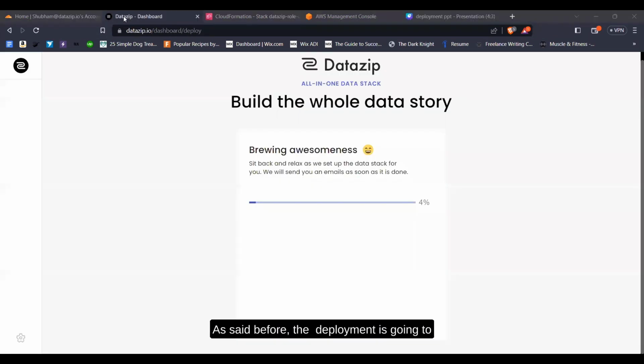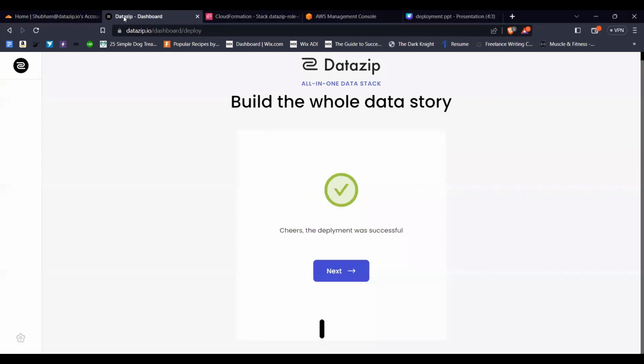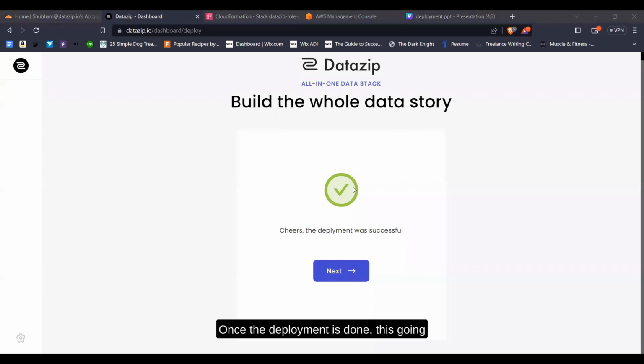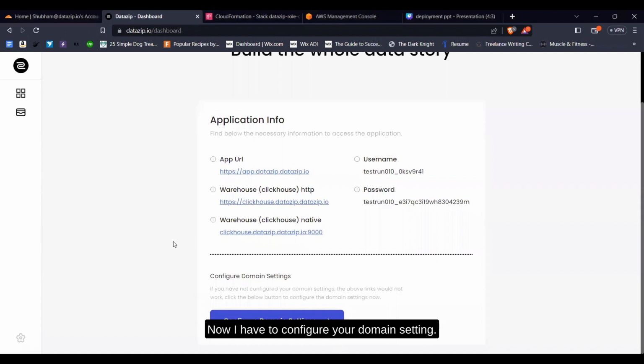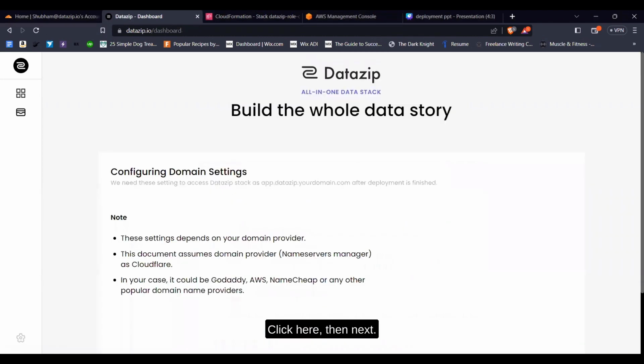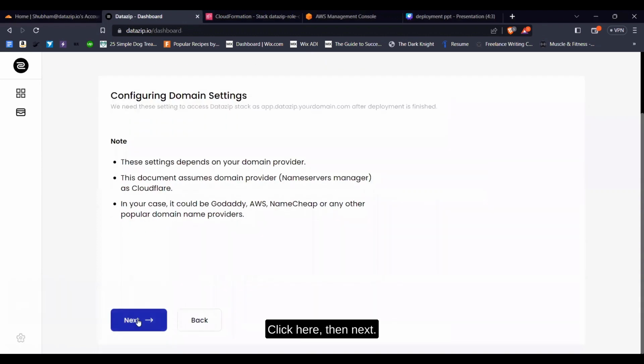As said before, the deployment is going to take 20 to 30 minutes and I'll fast forward this page. Once the deployment is done, this is going to be the screen that we see. So we click on next. Now I have to configure your domain settings. This is your base domain. So I click here, then next.